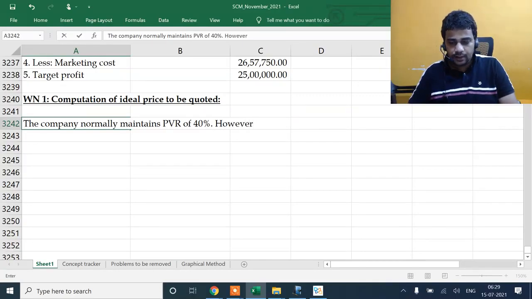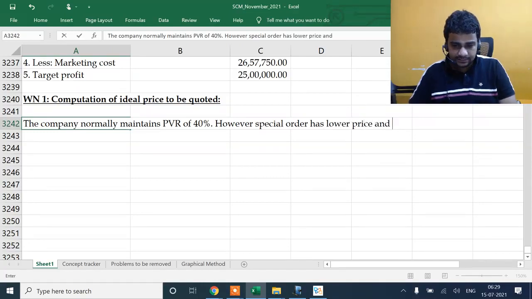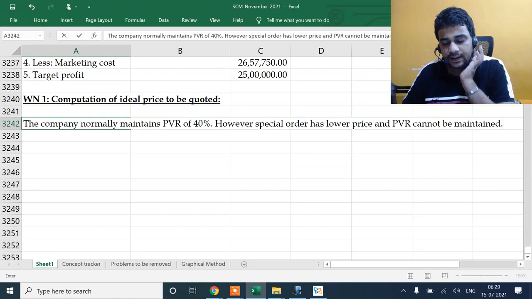However, the special order has a lower price and PVR cannot be maintained.